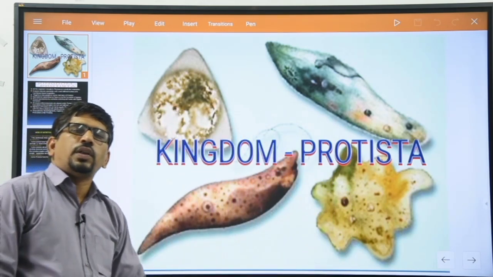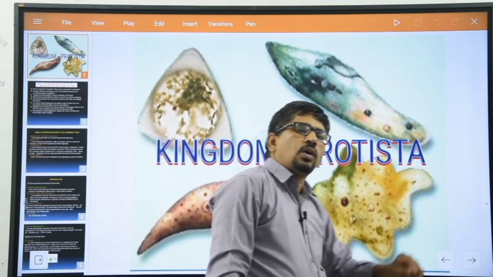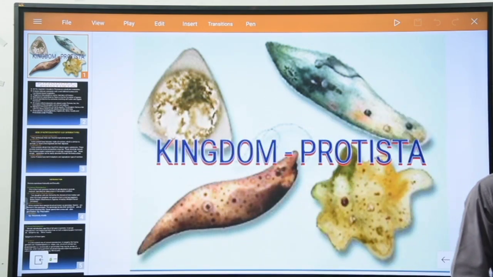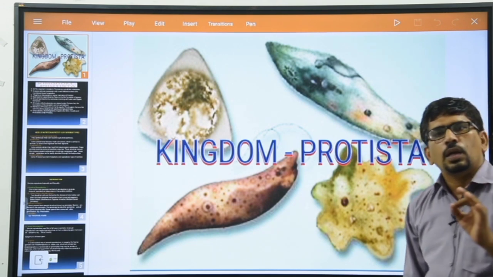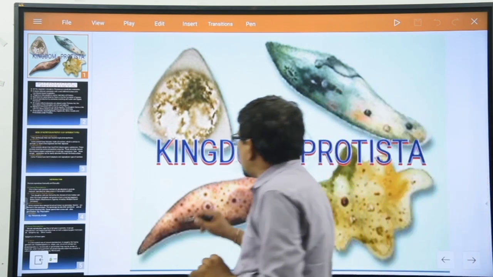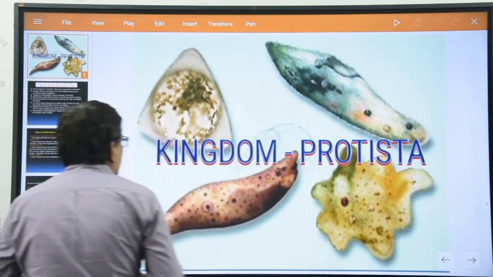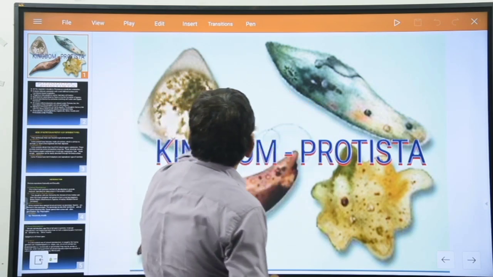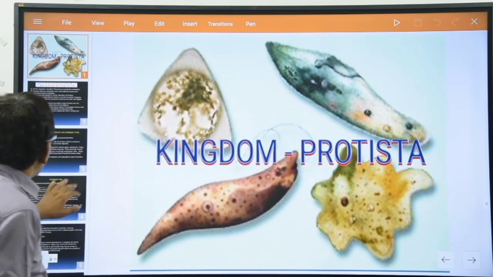You know very well, Protista include the unicellular eukaryotes. Here we discuss the kingdom Protista, and these are the Protista members: Euglena, Amoeba, Paramecium, and diatoms. They are the examples.